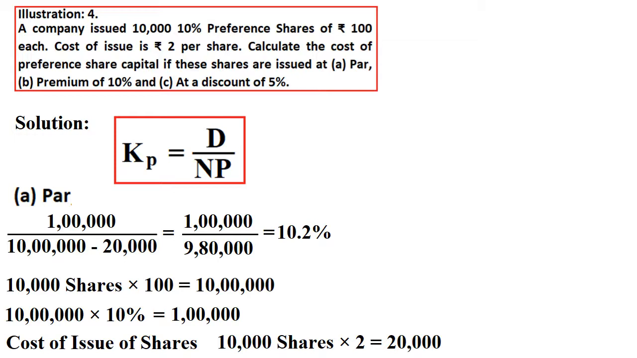Either it may be preference shares or equity. No interest, no tax element will exist here. Tax will be there for only cost of debt only. So like this we need to calculate for first.